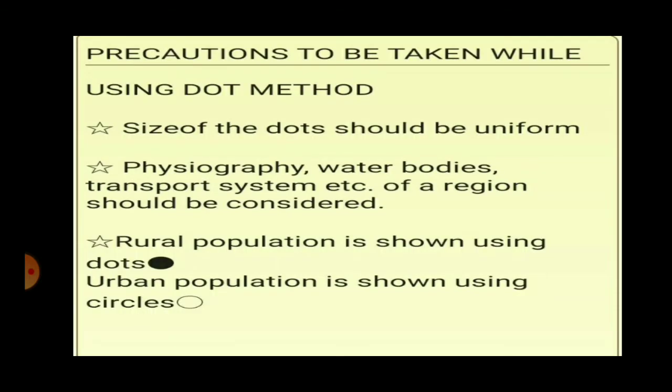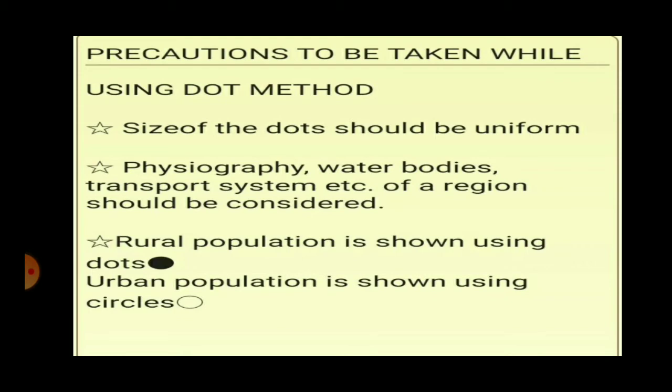Then accordingly the number of dots is determined. The size of the dot depends on the scale of the map, the density of the variable, and the size of the dot. The size of the dot should not be too big that it covers the entire sub-administrative unit, nor too small that it is just not visible on the map.